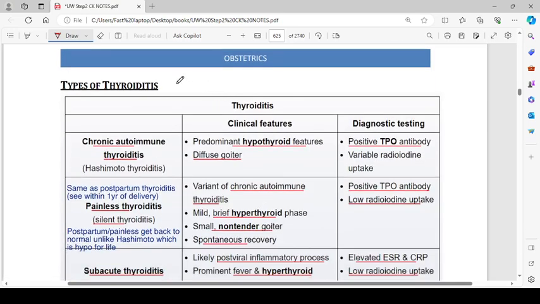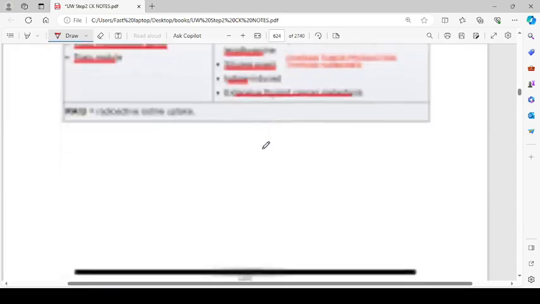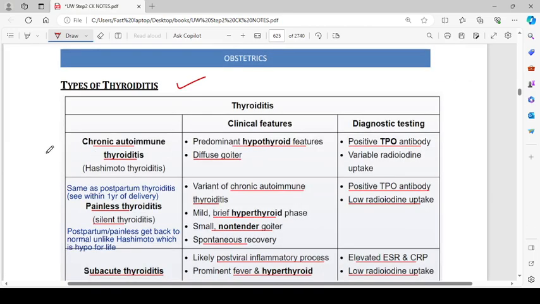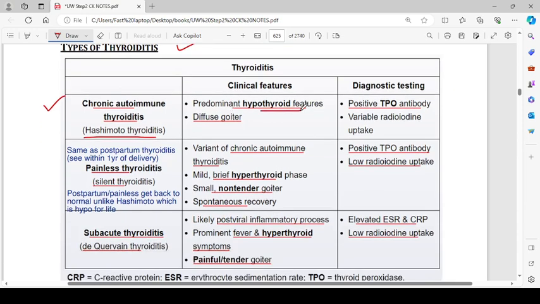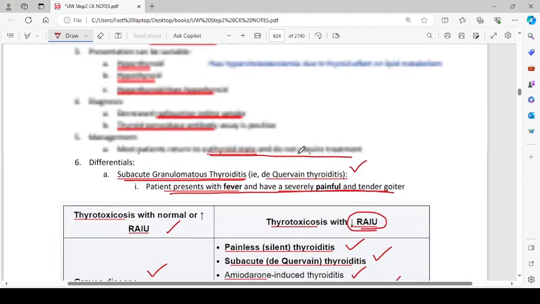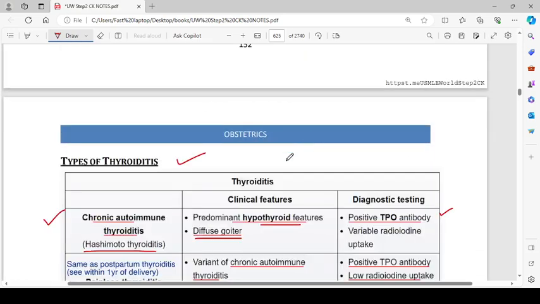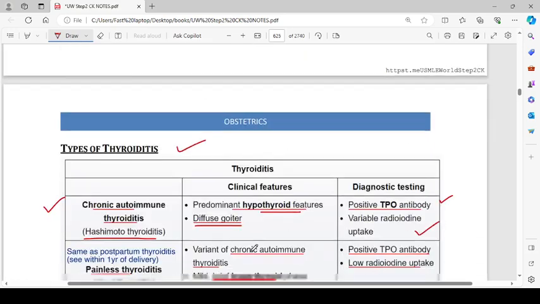Then types of thyroiditis. These are the following: chronic, painless, and subacute. Haven't we talked about this before? No, we haven't. So the chronic autoimmune thyroiditis, which is also called Hashimoto thyroiditis, is a hypothyroid condition with predominantly hypothyroid features, and there will be a diffuse goiter. Positive TPO antibody, that is thyroid peroxidase antibody, with variable radioiodine uptake.